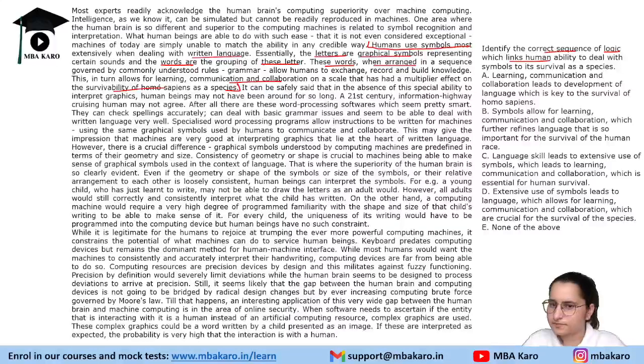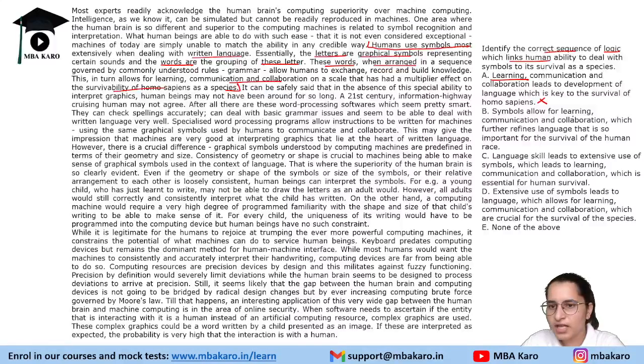This is mentioned here. So which of the options given to us resonates with this? Learning, first they have mentioned learning altogether. Learning, communication, and collaboration leads to development of language. No. First, language was developed. First, symbols were formed into letters, letters were formed into words.